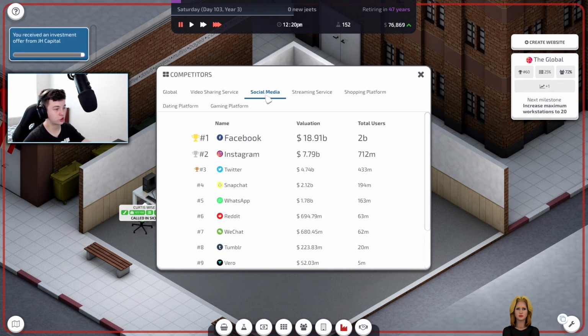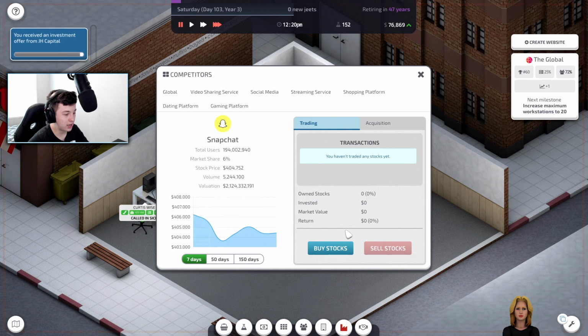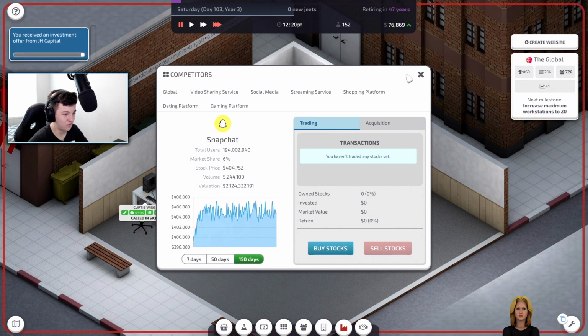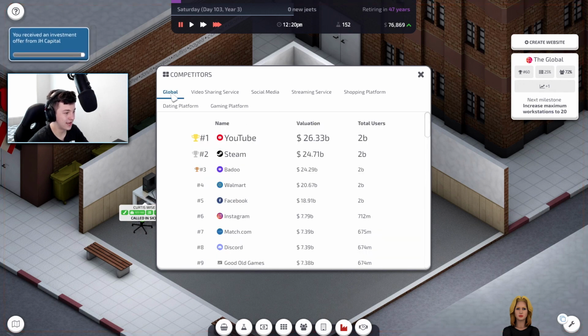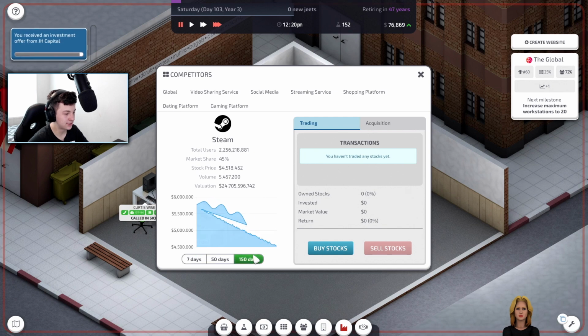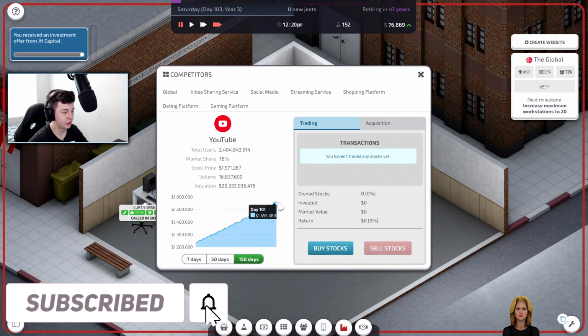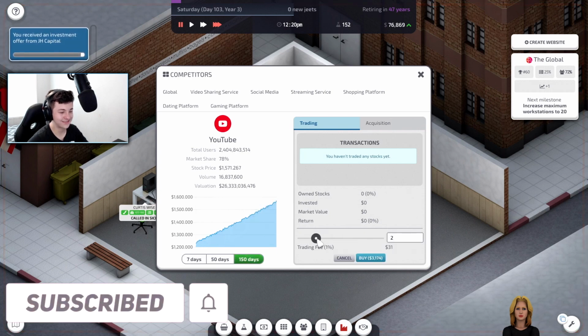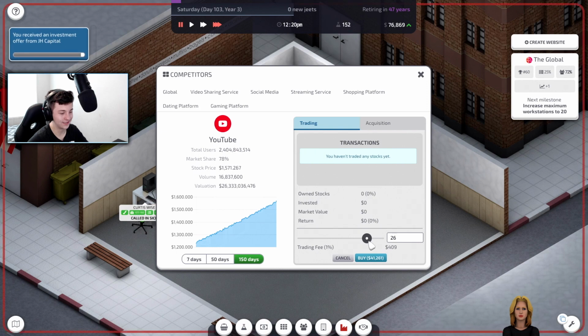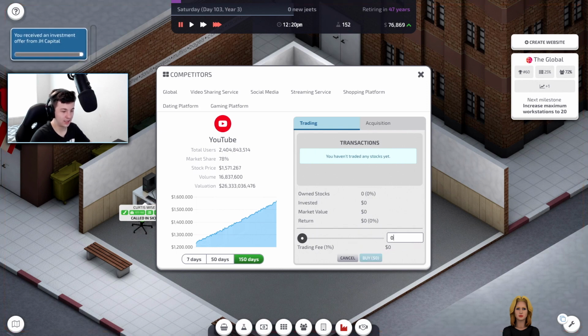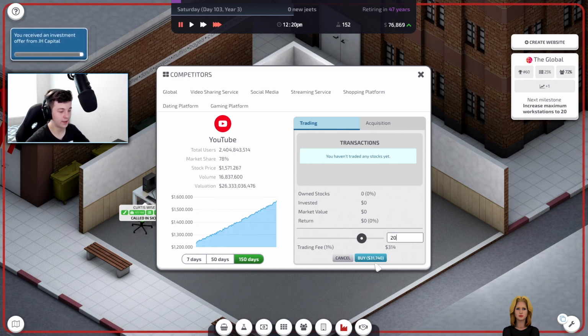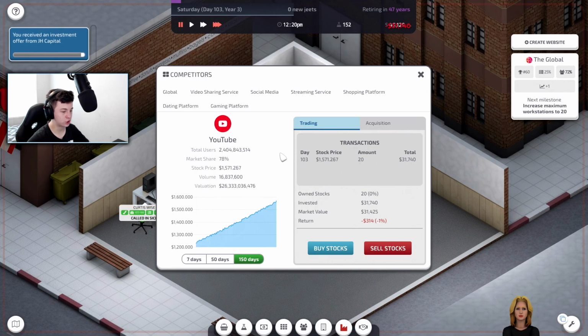So let's have a look. In terms of social media, I think Snapchat will do pretty well. They are fluctuating a lot, aren't they? How's Steam going? Steam is losing money. Well, how's YouTube going? I think YouTube is going to be one of those stocks that's just going to skyrocket. Let's have a look at how much we can get in here. Let's get about 20. Can we get 20? Yeah, we can. All right, so we're going to buy 20 stocks there.